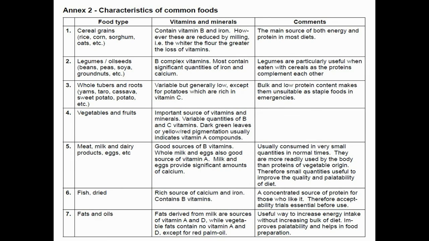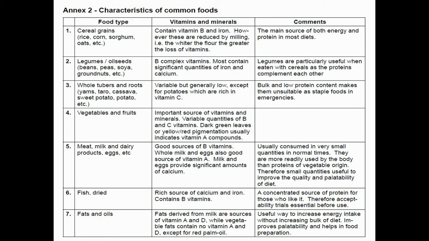Even though they contain vitamin B and iron, these will be reduced by milling. Milling is none other than when we go for flouring, converting the grains into flour. So there will be a loss of vitamins. So you should take the cereal grains without going through the flouring.